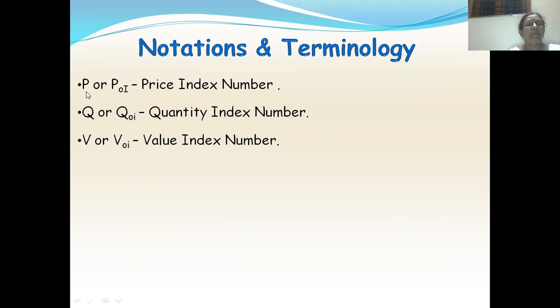Similarly, you have capital P, or capital P0i, which is nothing but the price index number. We call this the price index number. Whatever notations we write in capital letters are called index numbers. If we write them in small letters, then they are the values of those index numbers or the values of the commodities. Capital Q or capital Q0i is the quantity index number, and V or V0i is the value index number.